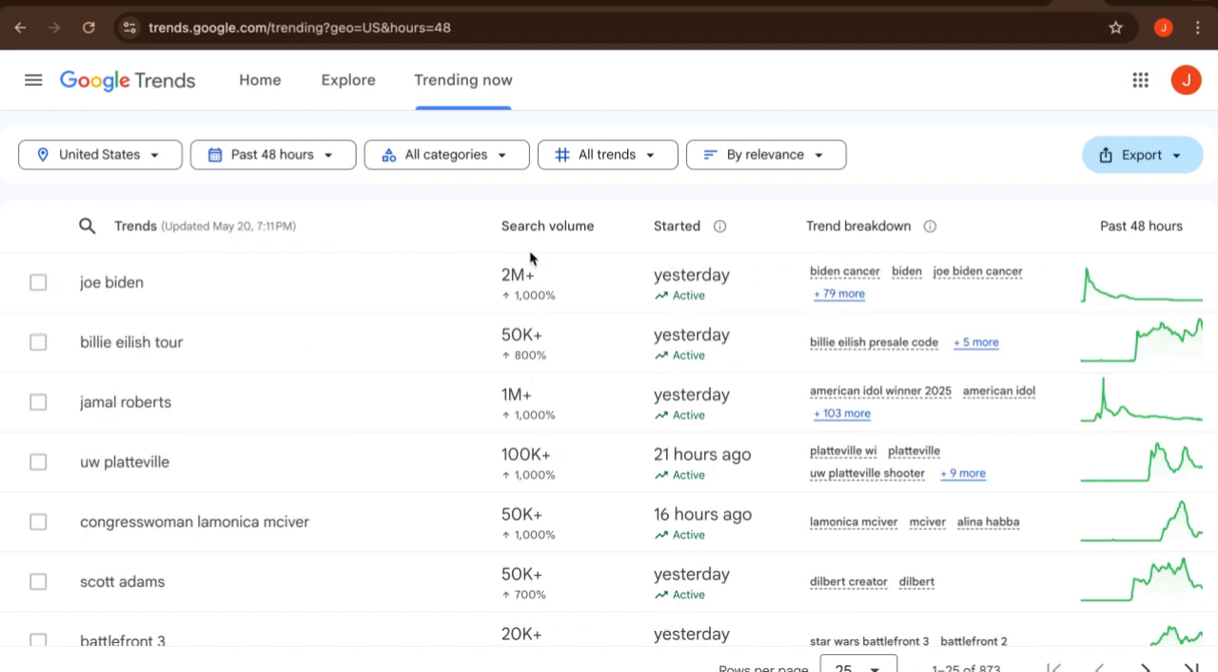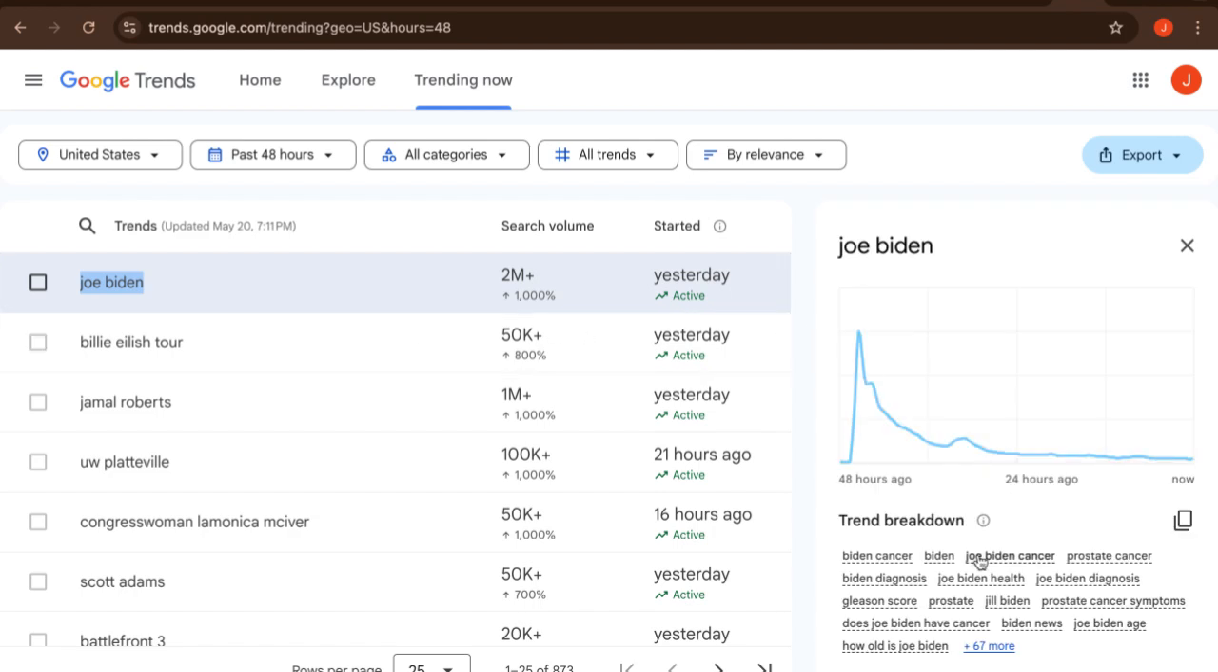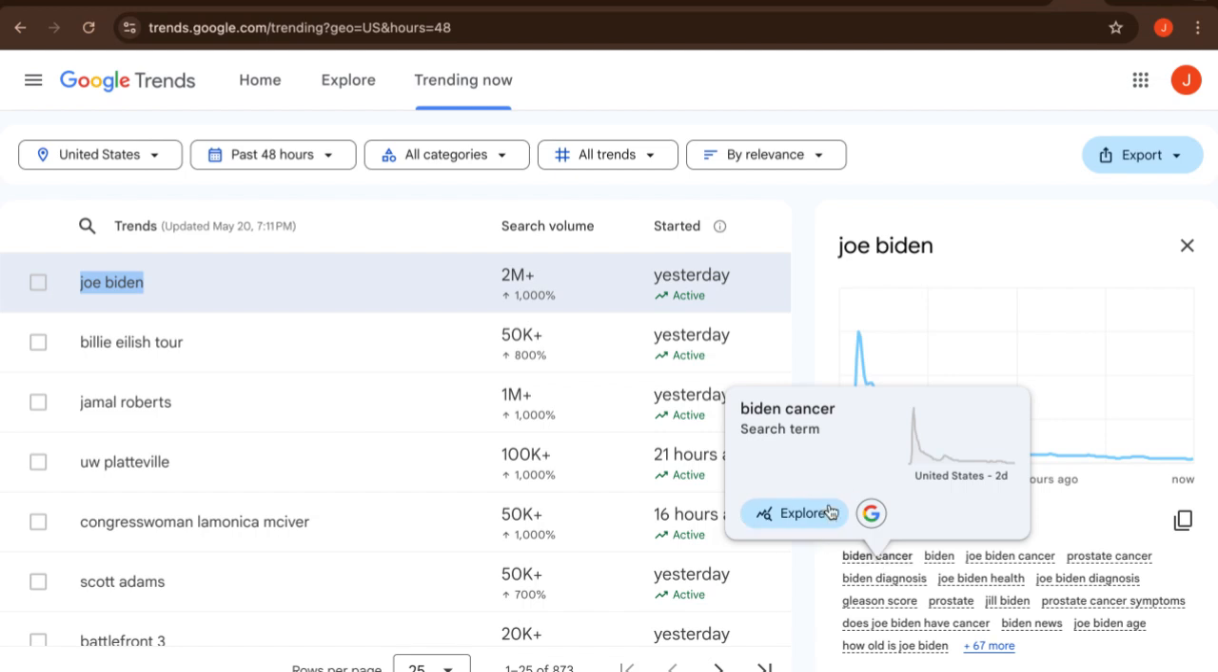For the past 48 hours, we have 2 million plus search volume for a particular search. Yesterday, it started, and now it has over 2 million plus volume, and this is about job building. In order to know what this is all about, you can see the breakdown of the trends in the last 48 hours. What is this trend all about? You have the breeding cancer, you have the job building cancer, you have the prostate cancer, and the rest. So this is one of the topics. You can click on any one right now and explore.